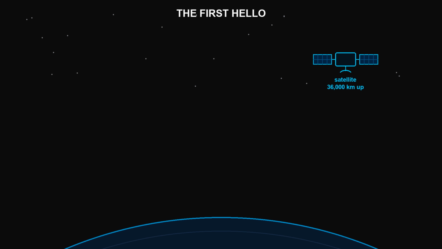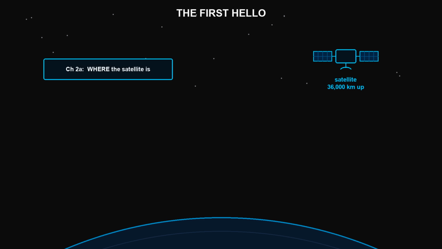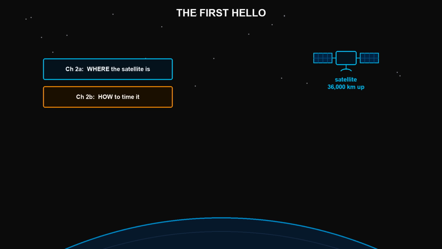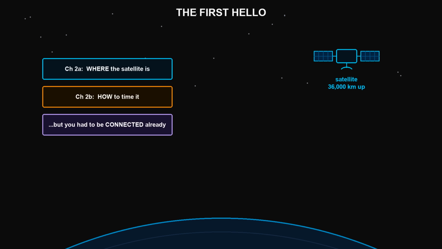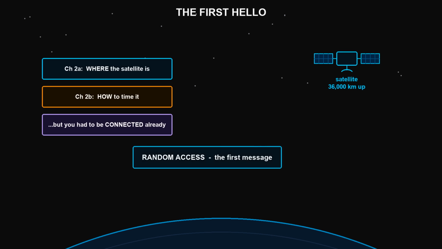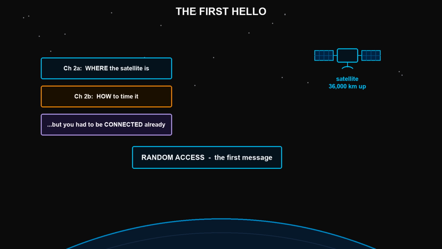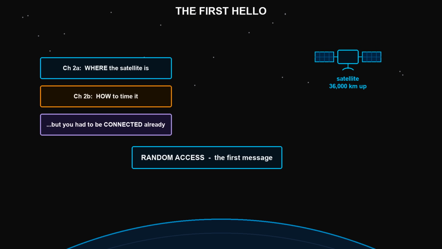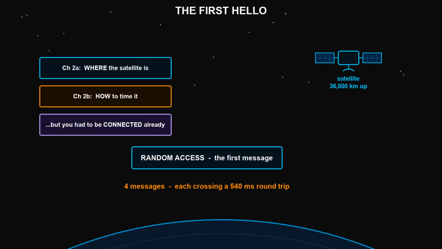Over the last two chapters, your phone learned where the satellite is and how to time its transmissions perfectly. But both of those assumed you were already connected. Today we rewind to the very first moment, the first message your phone ever sends to a satellite before it has any timing correction at all, across a link that takes half a second round trip. This is random access in NTN. 4 messages, each crossing that half-second gap, and the clever trick that stops the whole thing from falling apart.